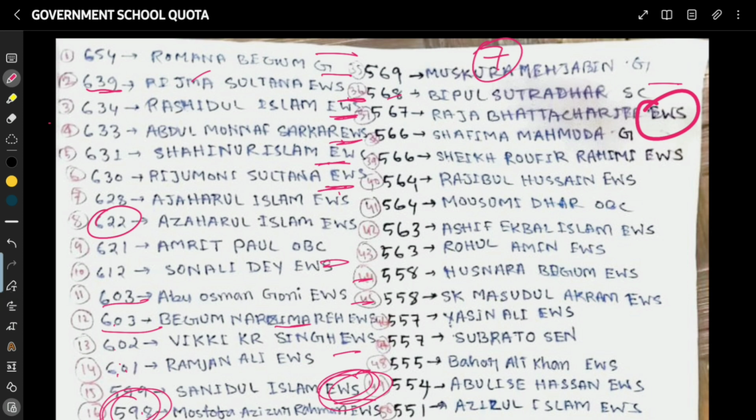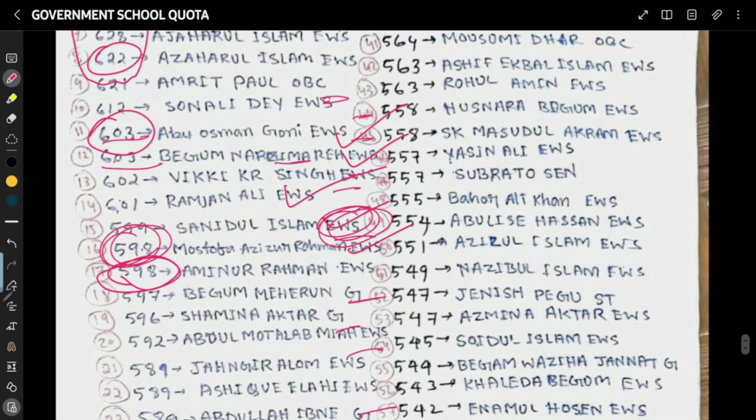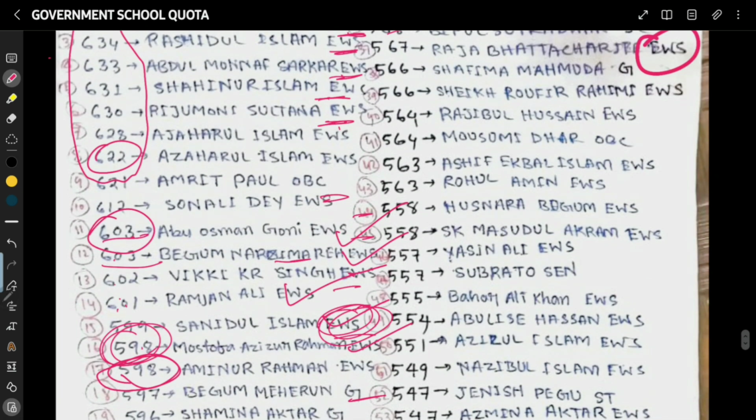Suppose these high scoring people do not take a GS seat, then one having 603 marks will get a GS seat, and if we count 7 people from this 603, then up to 598 marks people will get a seat. If these high scoring people prefer a general seat, then these people will get it.